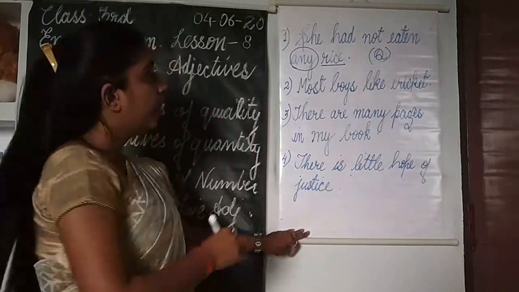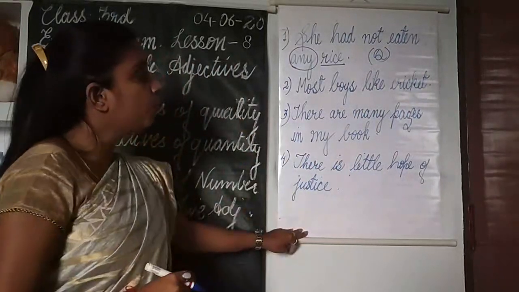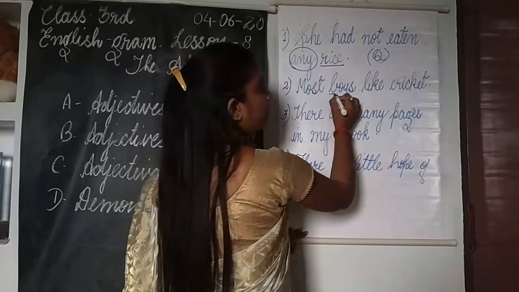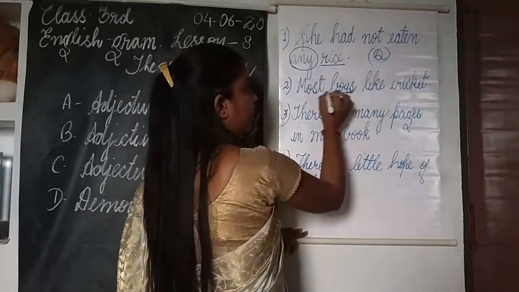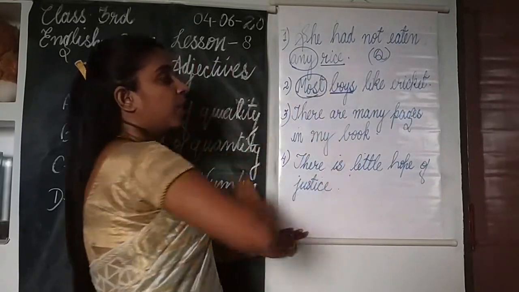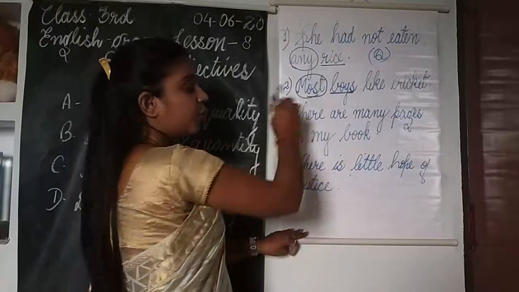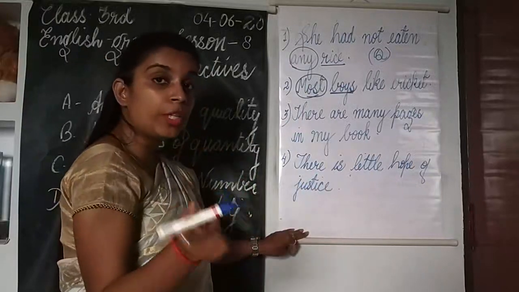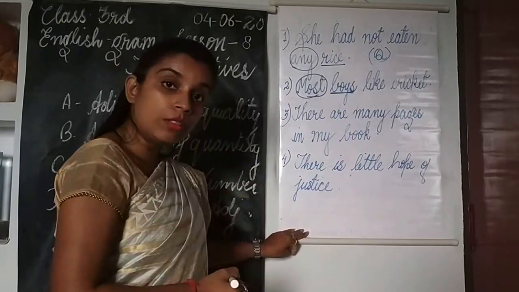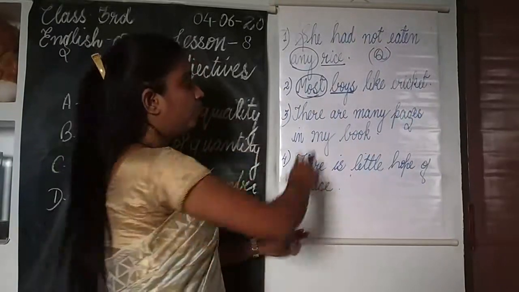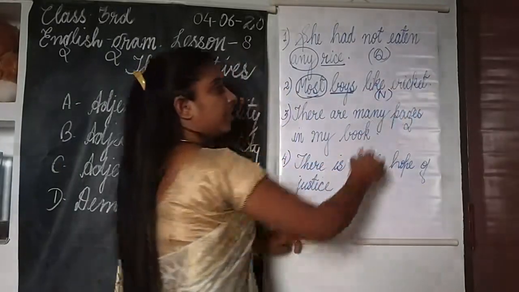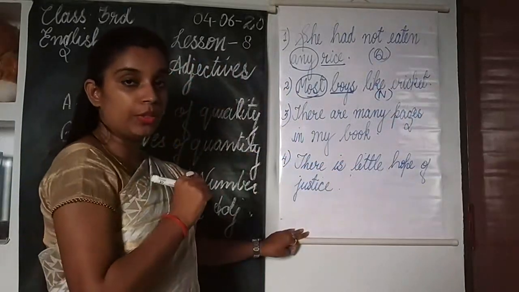Got it? Now the second sentence is: Most boys like cricket. Here boys is a countable noun. We can count boys in numbers. So the word most, which is telling us something about boys, is an adjective. Adjective of quantity or adjective of number? Since boys can be counted in numbers, most is an adjective of number.